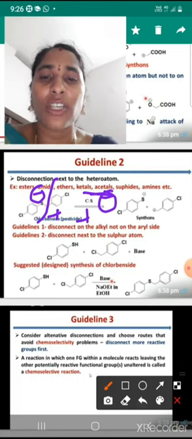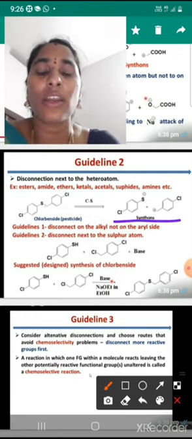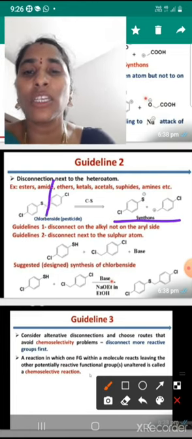Once again I will check it. Finally synthons are formed by using the disconnection arrow.